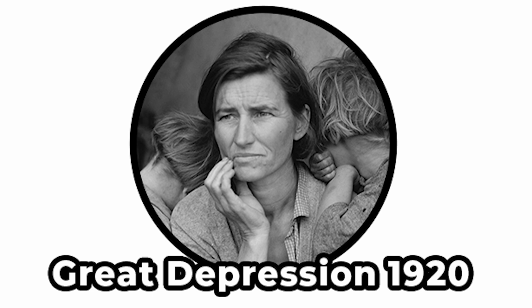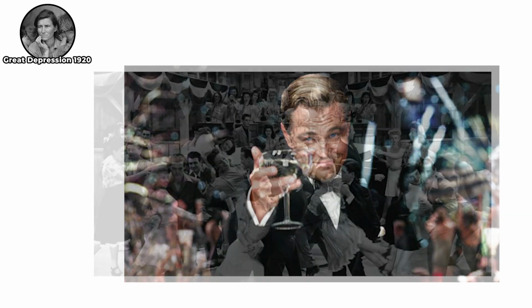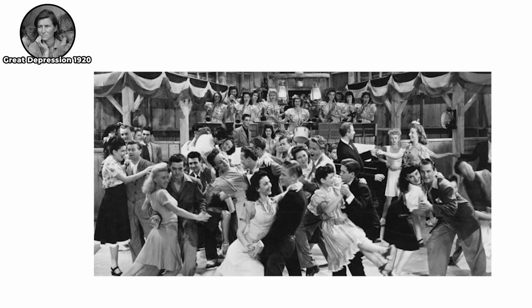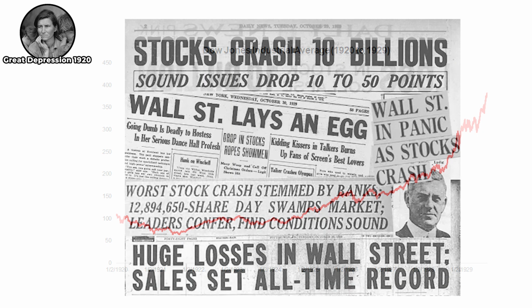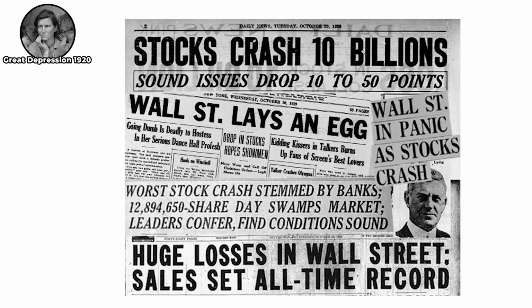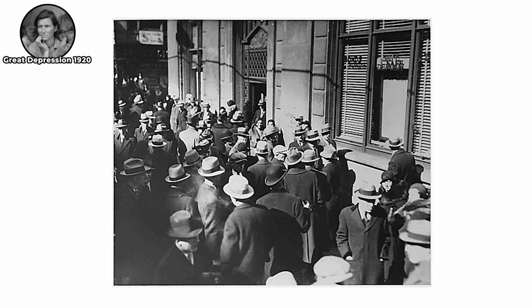The Great Depression began after the Roaring '20s, a time of booming economic growth and widespread optimism. Stock prices hit record highs, encouraging everyday people to invest, often using borrowed money or buying on margin. When the stock market crashed in 1929, investors rushed to withdraw their savings. But many banks had also invested depositor money in the market, and they collapsed too, triggering a massive banking crisis.